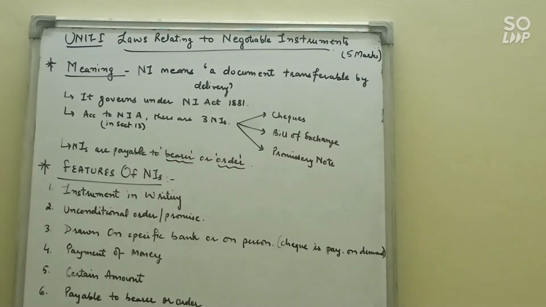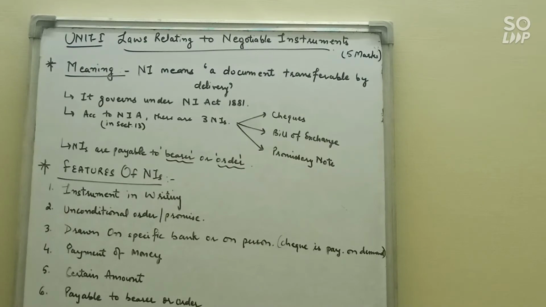Second is unconditional order and promise. Bill of exchange and cheque are unconditional orders, and promise is for the promissory note. Whenever we draw these instruments, they contain an unconditional order, meaning there is no condition attached to these negotiable instruments. For example, if I say pay to Mr. X rupees 5,000 if he earns profit in the business, that is conditional. So there is no condition attached when you draw a bill or give any negotiable instrument to the other person. So it is unconditional.